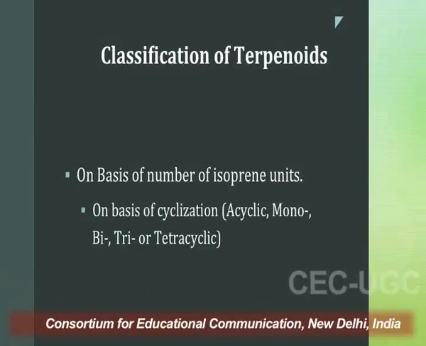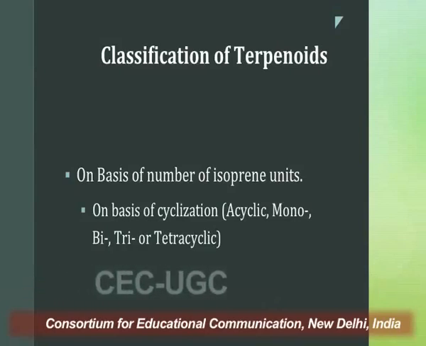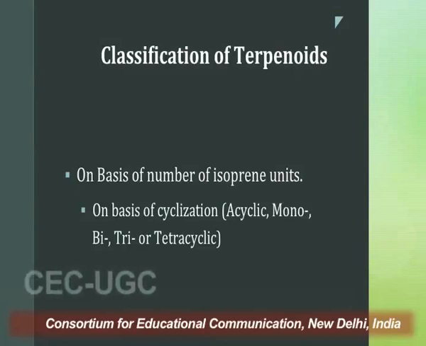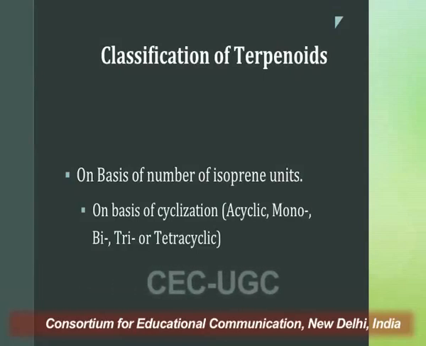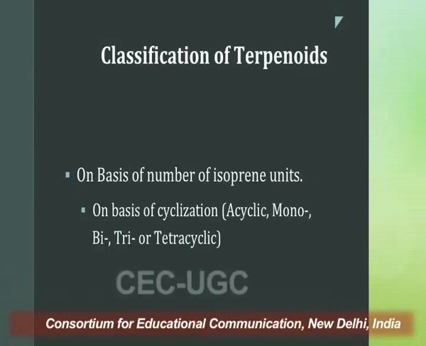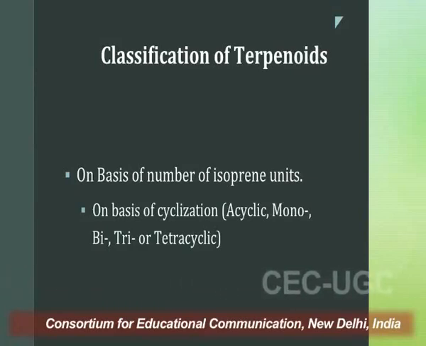Since these are made up of isoprene units, the classification of terpenoids is largely based upon the number of isoprene units present in their structure. Now, these classes and subclasses of terpenoids can further be classified on the basis of structure, whether it is an open chain, in which case it is an acyclic terpenoid, or whether it has a cyclic structure, in which case they are known as cyclic terpenoids.